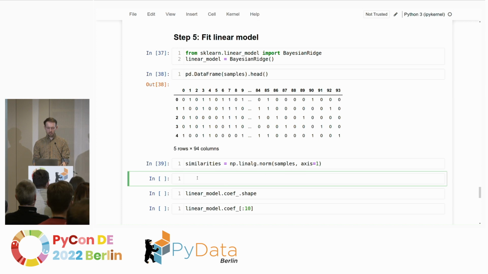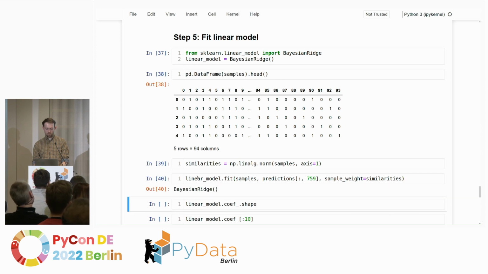Then we can fit this linear model. The X is easy, that's just going to be the sample, since we want to know which of these segments is important. The output is going to be the predictions, but not any prediction. If you remember, it's 759. We want to know why the model sees a camera in that image. We could also ask why it sees a cassette, for example, or why it might be a loupe. Then we add the sample weights, and there we just use these similarities. The more similar we are to the original image, the higher the weight. I hope I didn't make a typo.